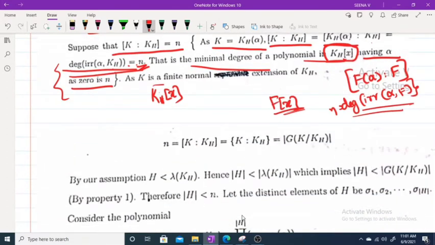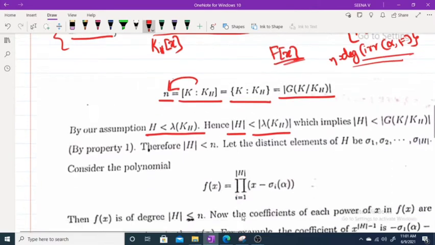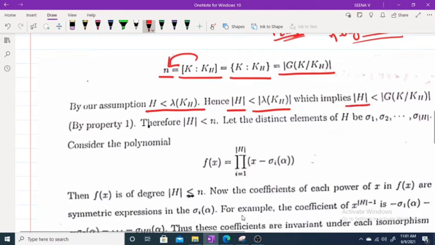Now, as K is a finite normal extension of KH, we have the degree of K over KH equal to the index of K over KH, which is equal to the cardinality of G of K over KH, and all this is equal to n. But by our assumption, H is a proper subgroup of lambda KH. That means the cardinality of H is strictly less than the cardinality of lambda KH. This implies the cardinality of H is strictly less than G of K over KH, that is, the cardinality of H is strictly less than n.